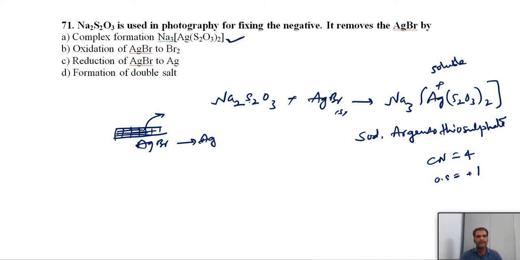The silver bromide will be dissolved. That is the unexposed part. Silver bromide is unexposed.